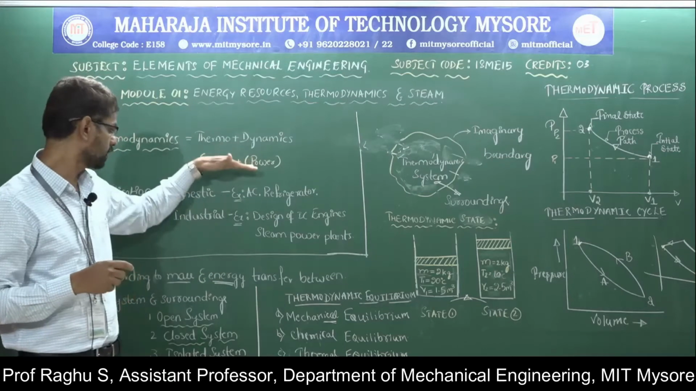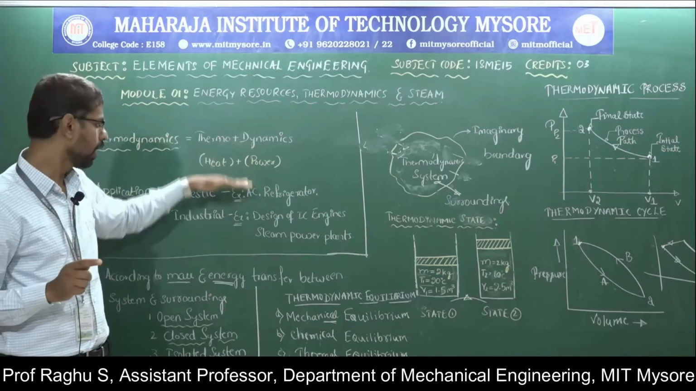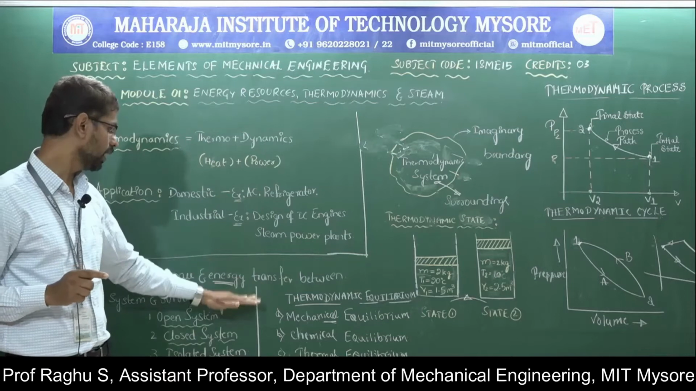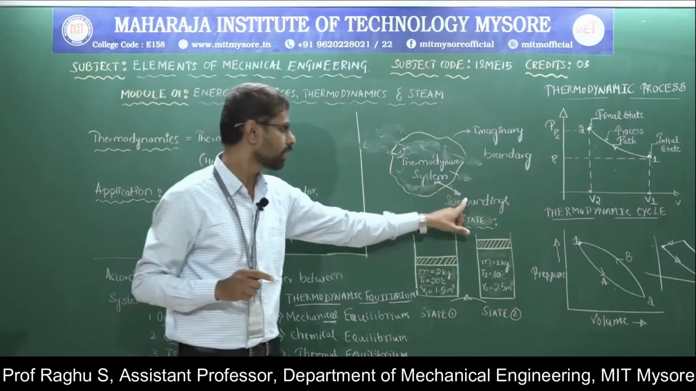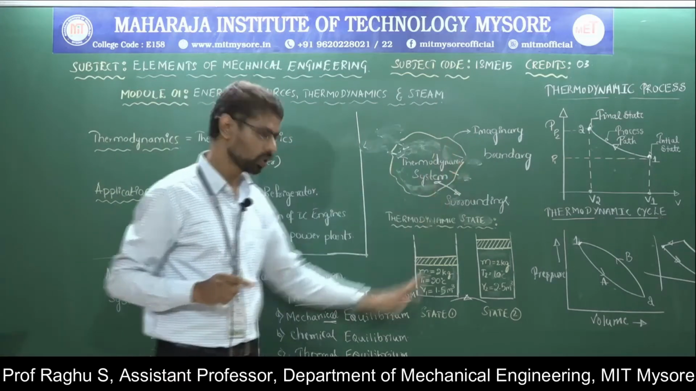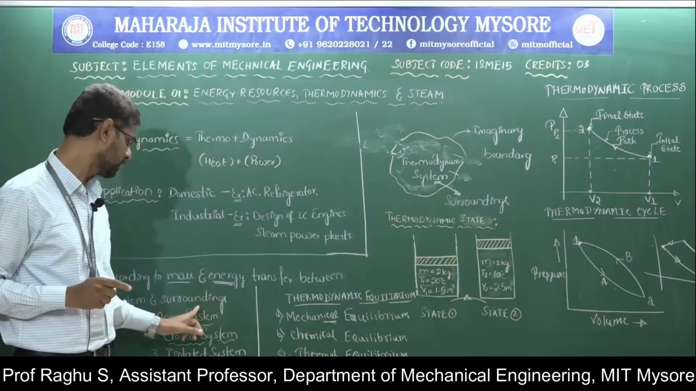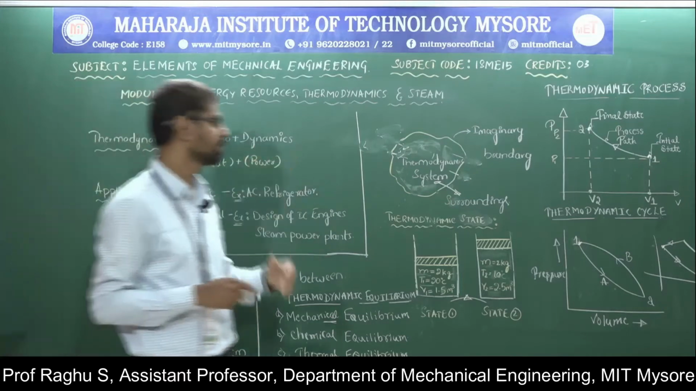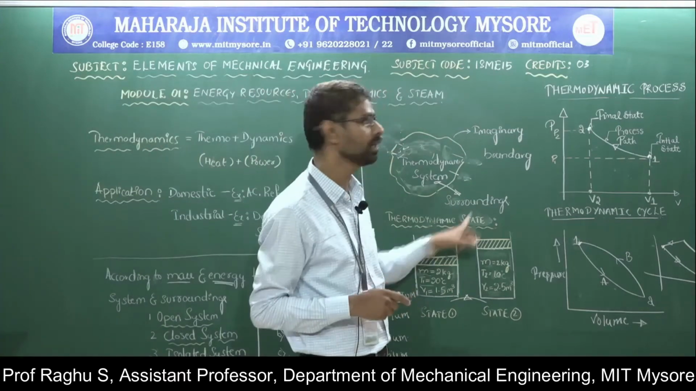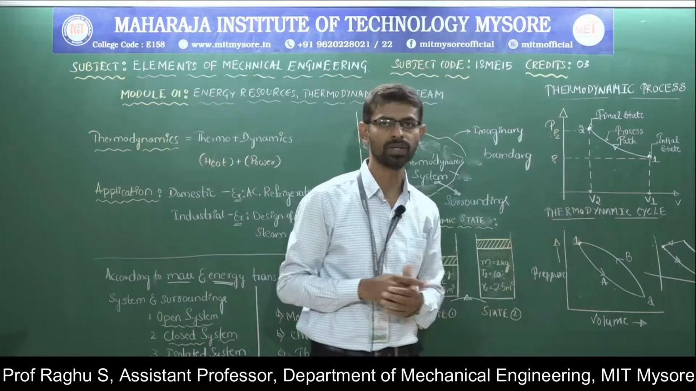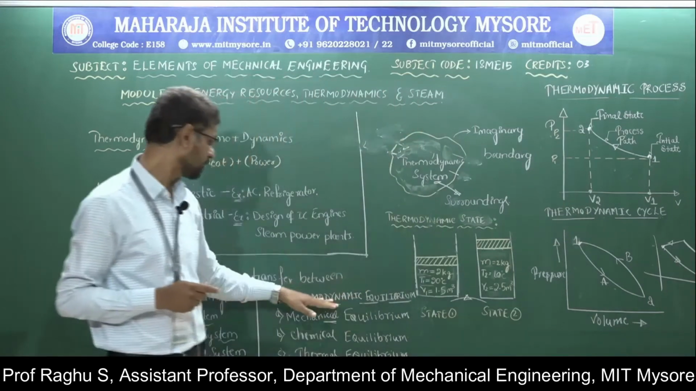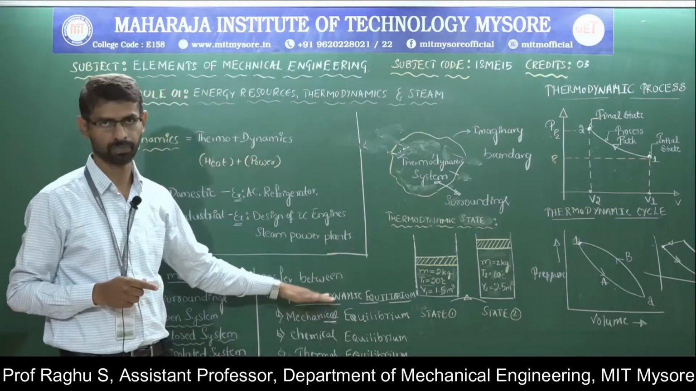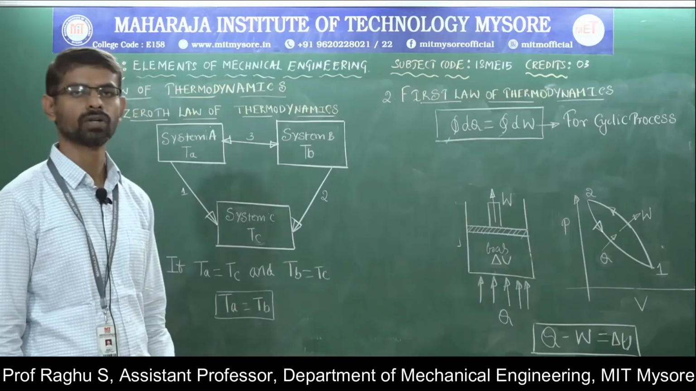Okay, here we have so far discussed the thermodynamic definition, applications of thermodynamics, then the thermodynamic system, surrounding and boundary. Then, based on the energy and mass interaction, we have discussed the three types of system: open system, closed system, isolated system. And here we have discussed some few terms like thermodynamic state, thermodynamic process and thermodynamic cycle, and last one we have discussed the thermodynamic equilibrium. So next we will discuss the laws of thermodynamics.